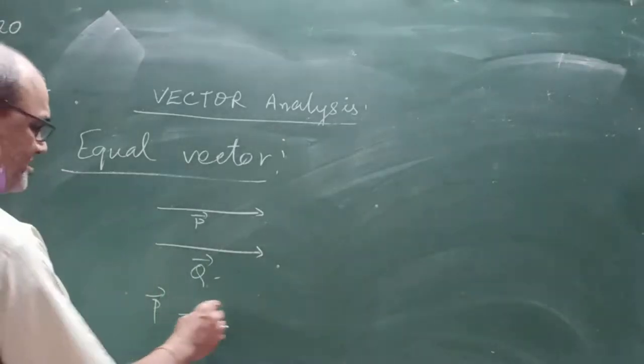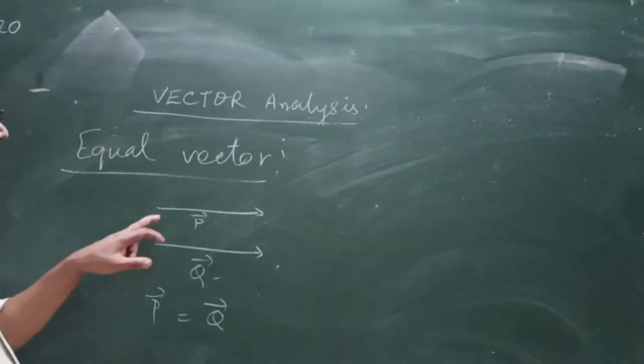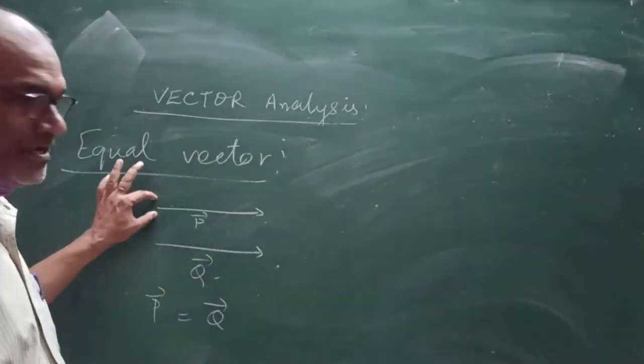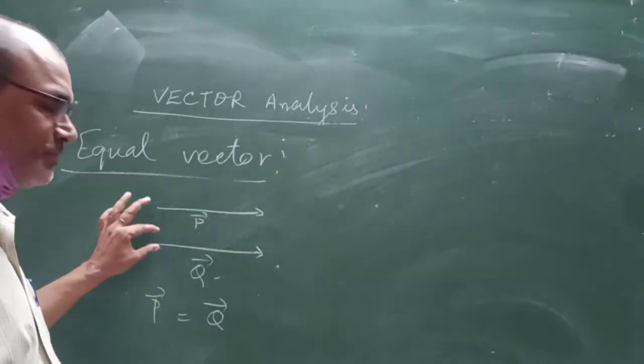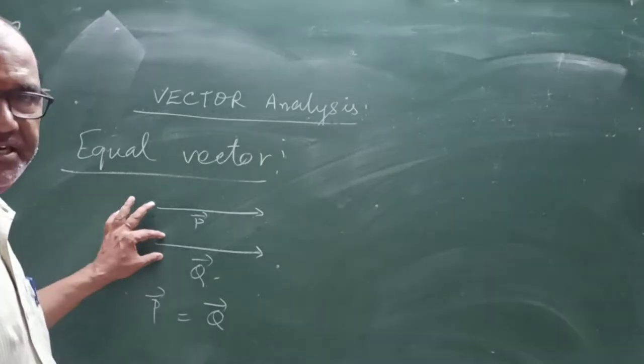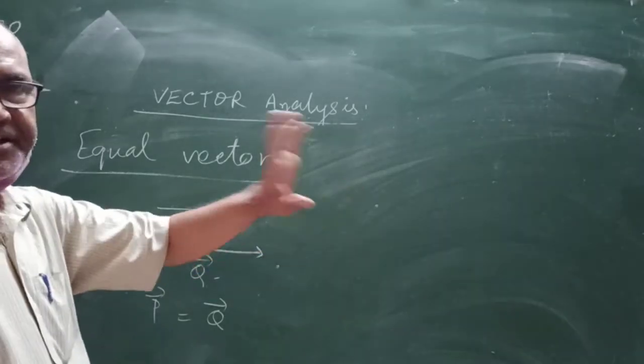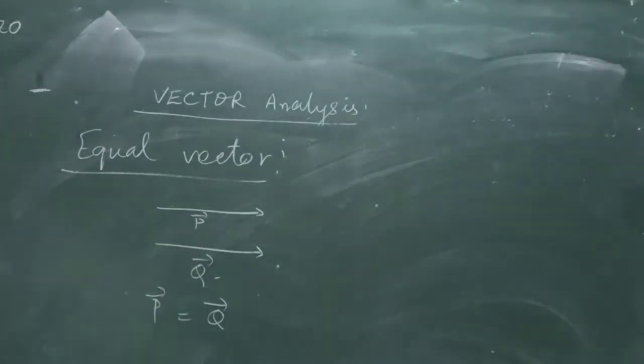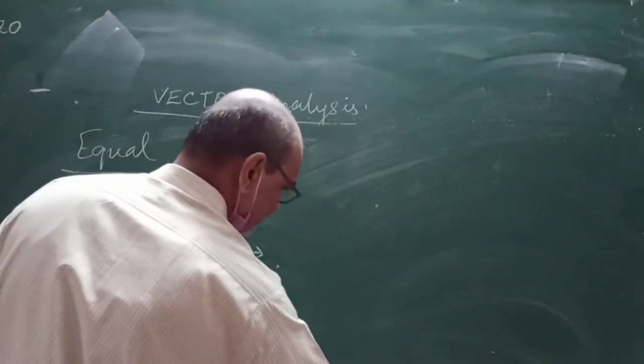Magnitude of vector P is equal to 3 cm, magnitude of vector Q is equal to 3 cm, and both are directed in the same direction. Is it clear?